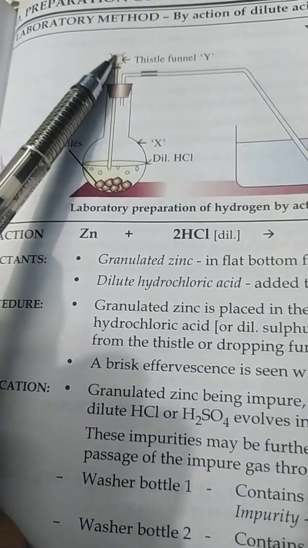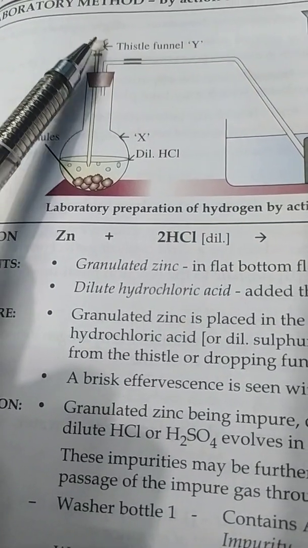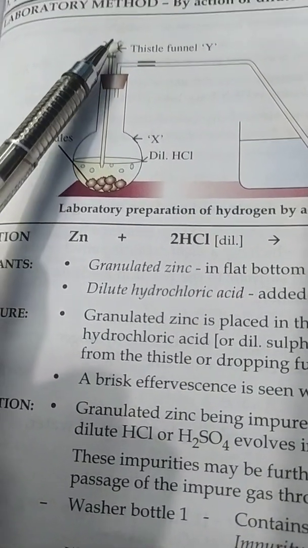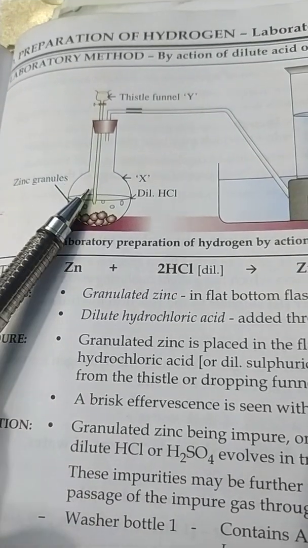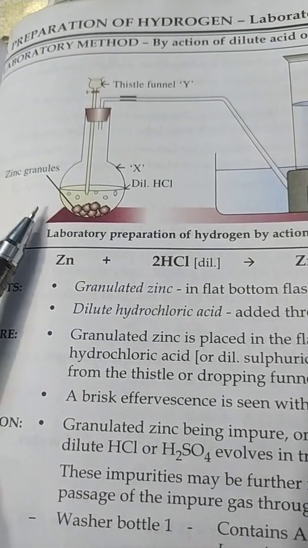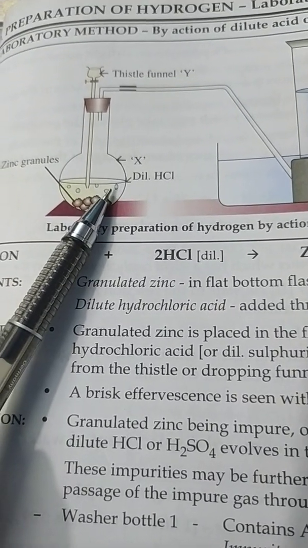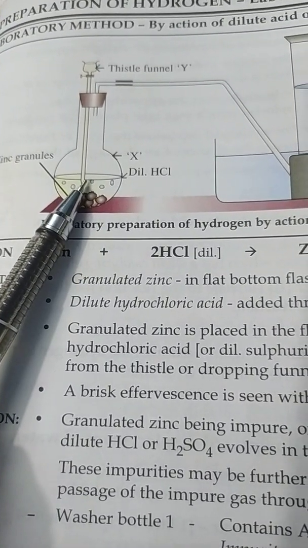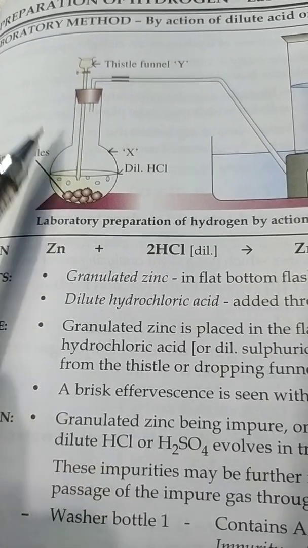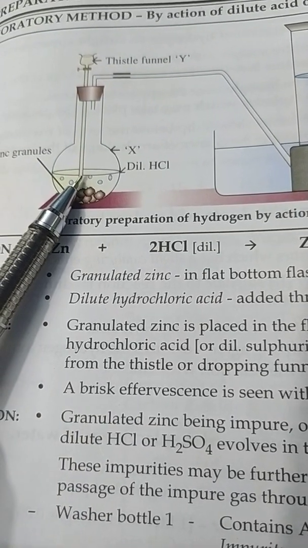Do you see the thistle funnel, children, here? From this thistle funnel we pour dilute HCl into the flat bottom flask, and we do it very slowly. Or we can also use dilute sulfuric acid to pour through the thistle funnel.